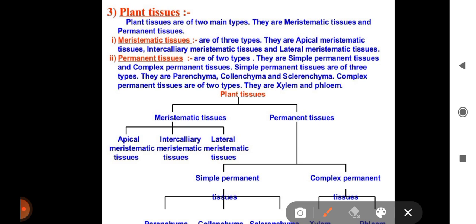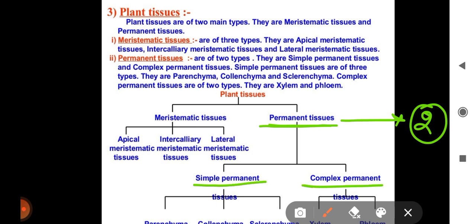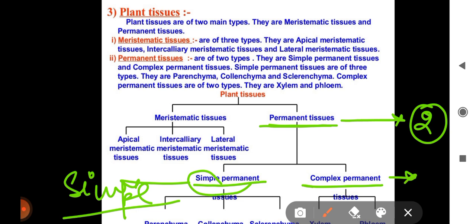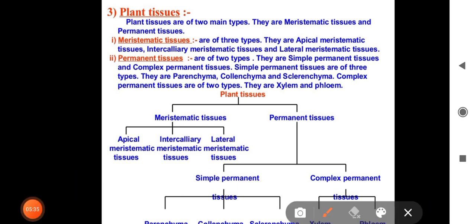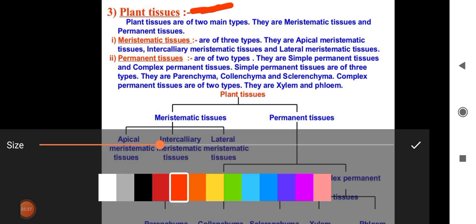After this we have the permanent tissue. The permanent tissue is divided into two kinds, and what are they? Simple permanent tissue and complex permanent tissue. If it is a really simple word, you can say it in the simple way: the simple permanent tissue will be in the simple form, and the complex permanent tissue will be in some complex form. Okay, so now let's read some intro about the permanent tissue.